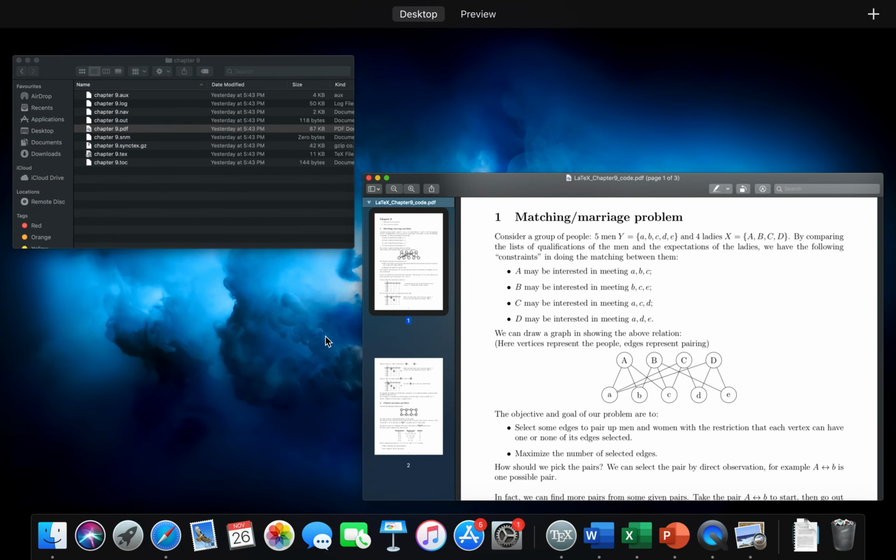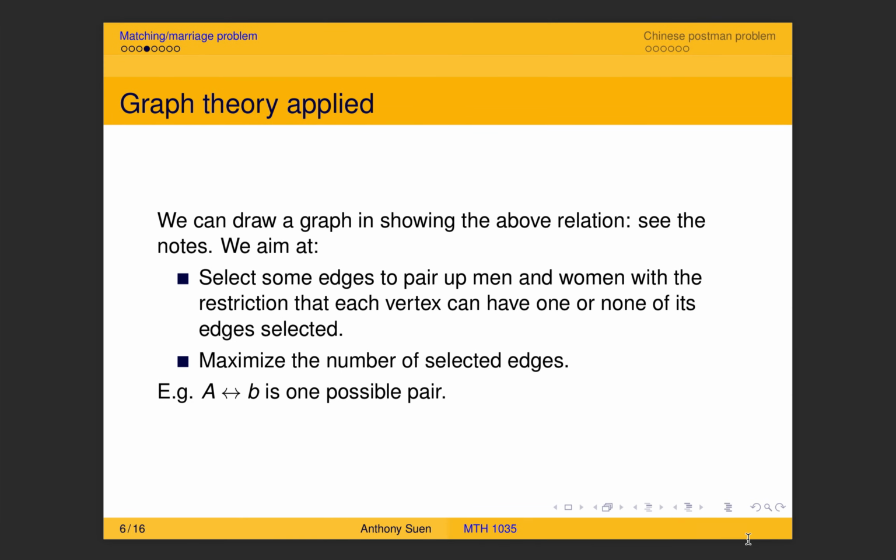Now, what do we want to do? Well, we have the graph, and we want to do what? Remember, we want to find the matchings between the men and the ladies. So in fact, we just have to select some edges to pair up the men and women, with a restriction. This restriction is important: each vertex can have one or none of its edges selected. Why? Because you don't want to see any fight, right?